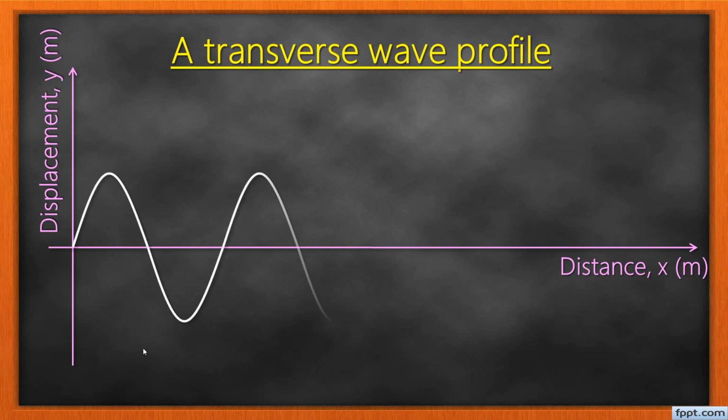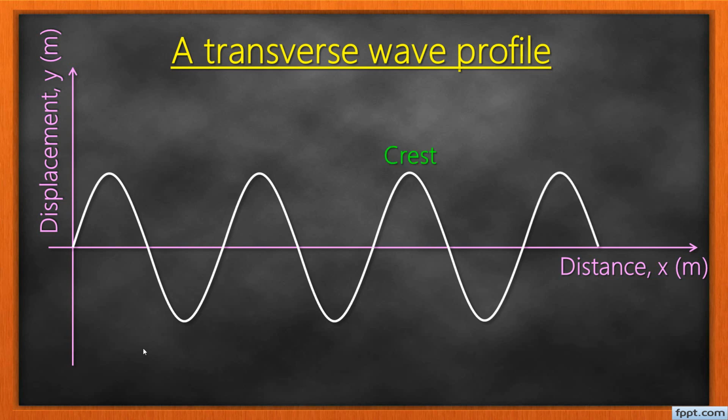Now, this is a transverse wave profile. A transverse wave travels in that kind of style. Now, this position here, where a particle has maximum displacement from the equilibrium position. The equilibrium position I've represented with this horizontal line here in pink. This part here is called a crest, and then down here is called a trough. We are going to look at the definition of each of these, a crest and a trough.